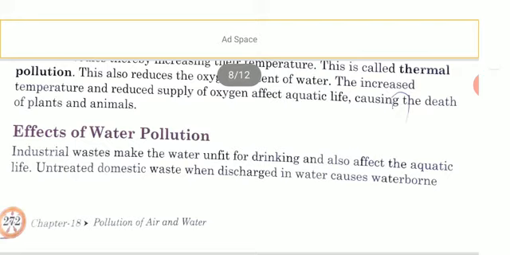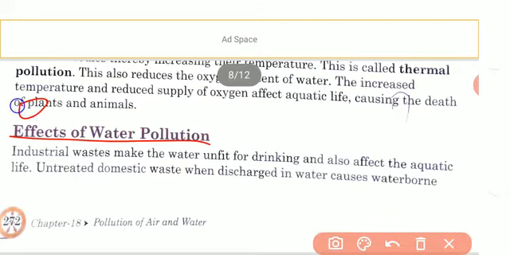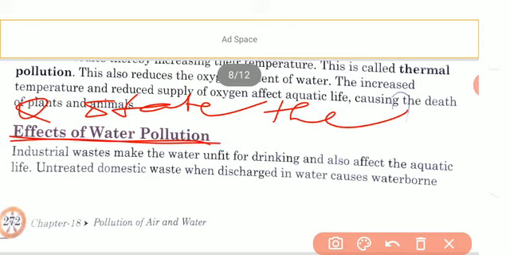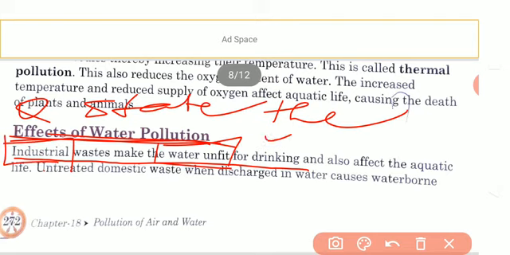Okay, so the first question arises over here. State the effect of water pollution. Water pollution that comes out from the industries obviously makes the water unfit for drinking. The quality of the water is degraded in such a way that the water bodies used for drinking water no longer remain fit for drinking.